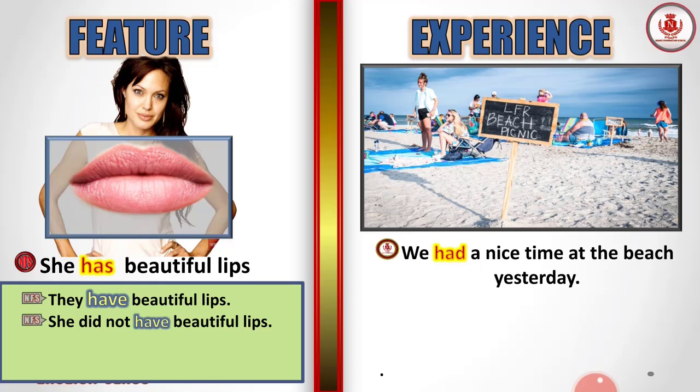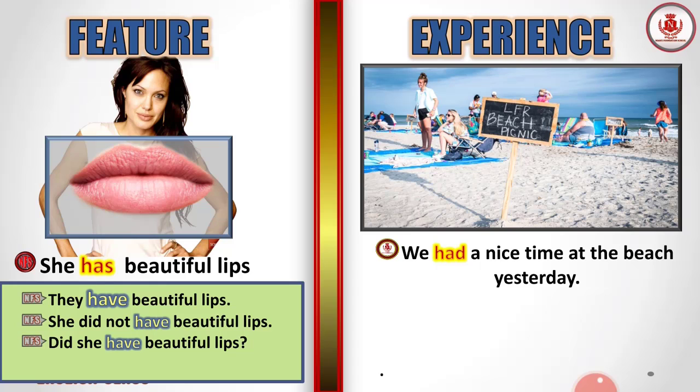"She did not have beautiful lips." So what do we find here? "Did not." Whenever we have this word not, the sentence will be a negative sentence. She did not have beautiful lips. And here again, "Did she have beautiful lips?"